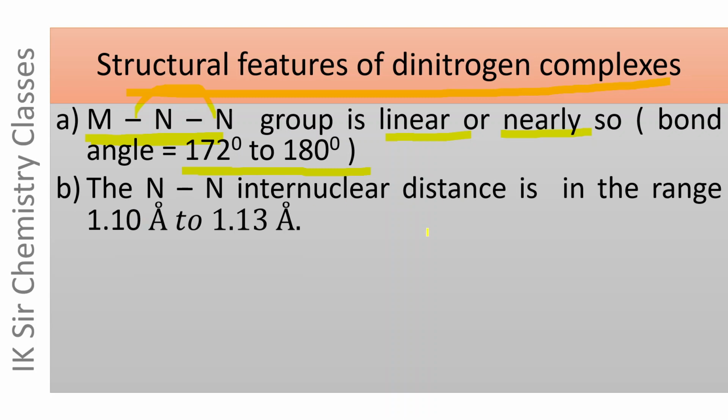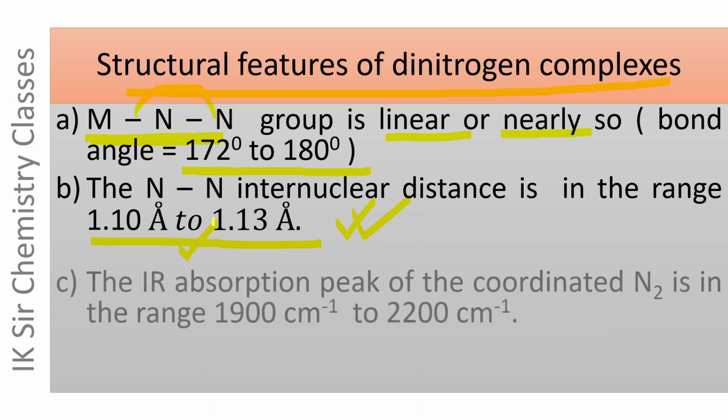The NN internuclear distance is in the range 1.10 angstrom to 1.13 angstrom in comparison to 1.098 angstrom in free N2 molecule. It means on coordination, the NN internuclear distance of N2 molecule increases slightly.